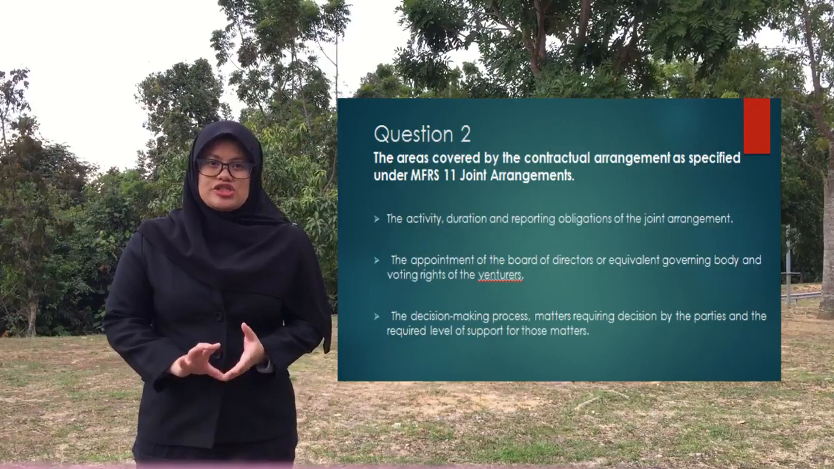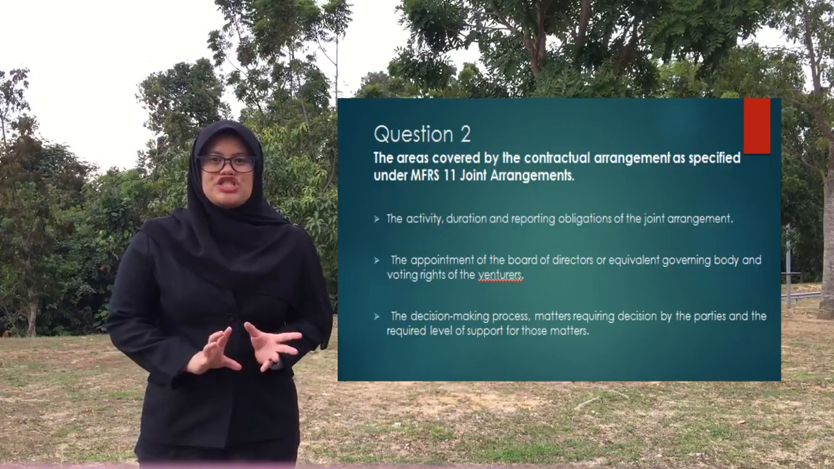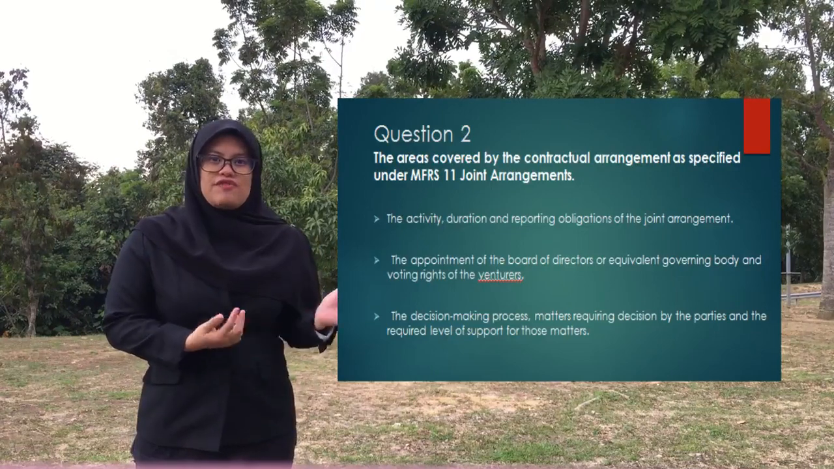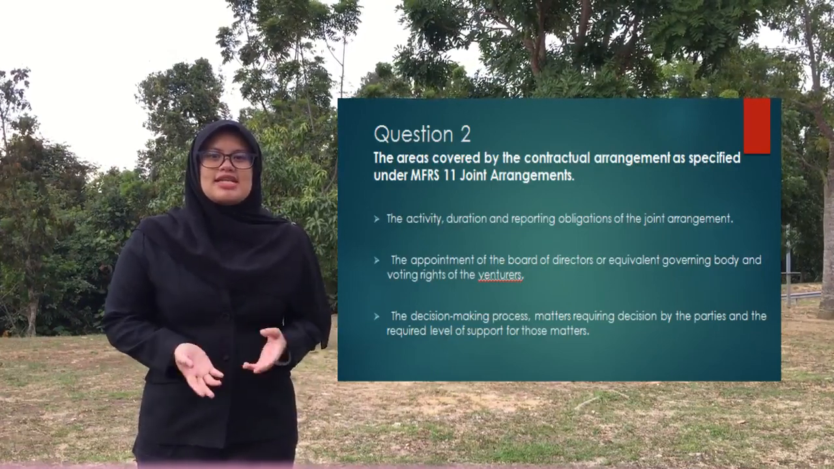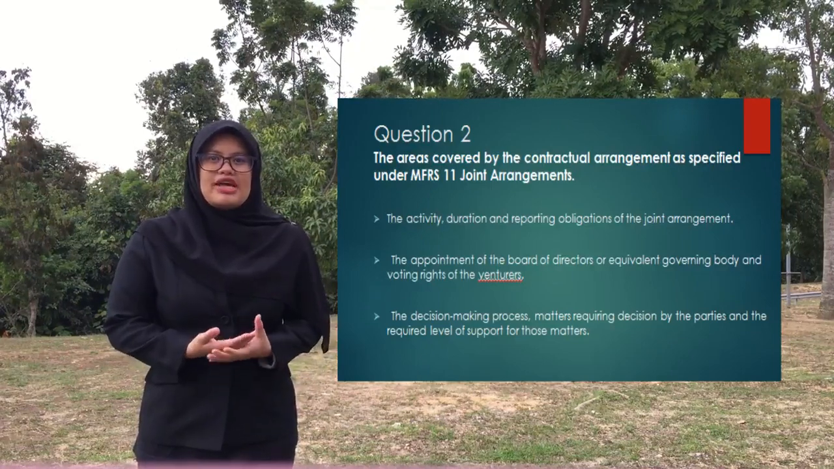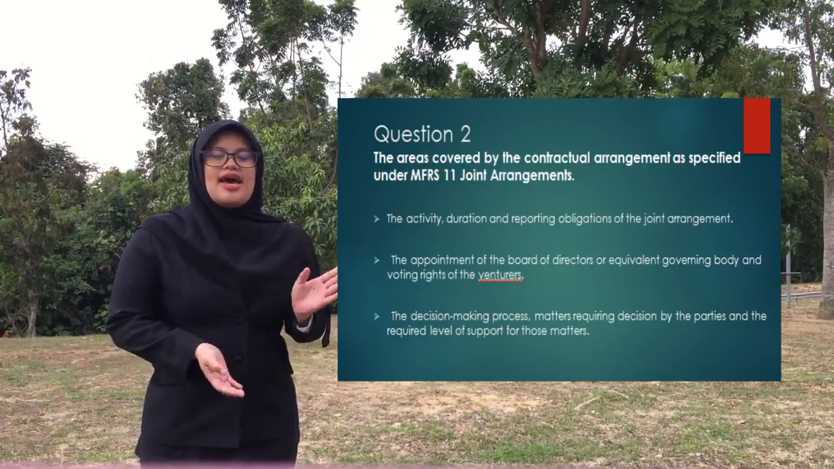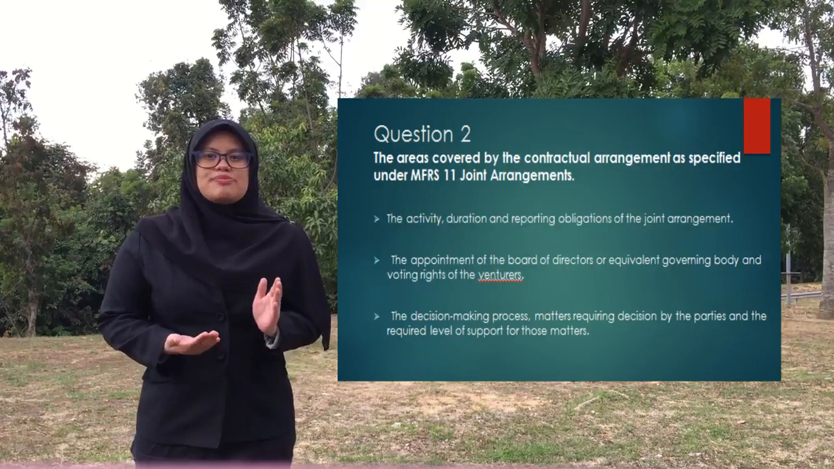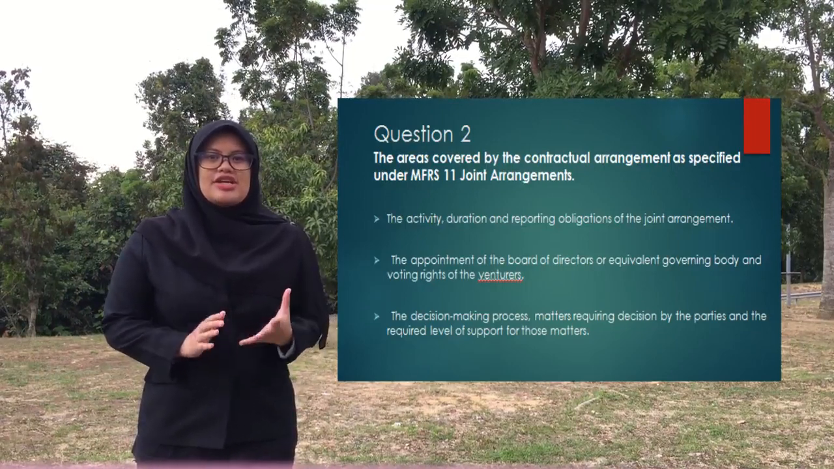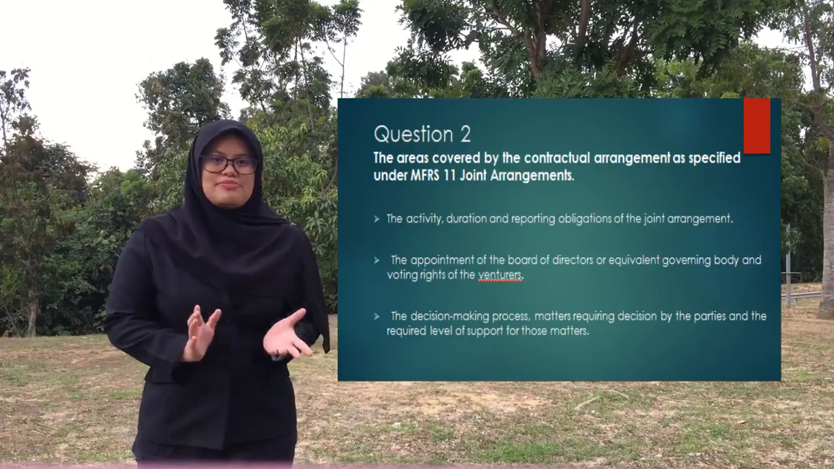Question 2A. Under MFRS 11 Joint Arrangements, the areas covered by the contractual arrangement are, first, the activity, duration and reporting obligation of the joint arrangement. Second, the appointment of the board of directors or equivalent governing body and voting rights of the venturers. And third is the decision-making process: matters requiring decisions by the parties and the required level of support for those matters.